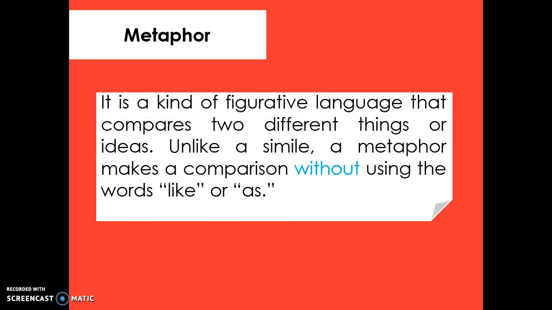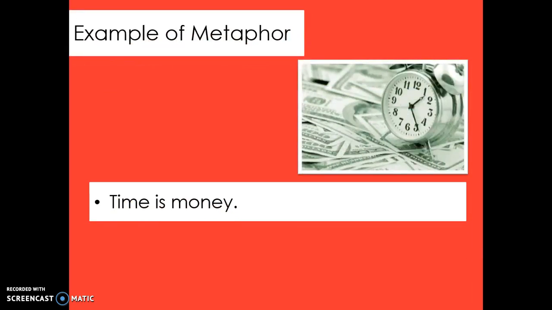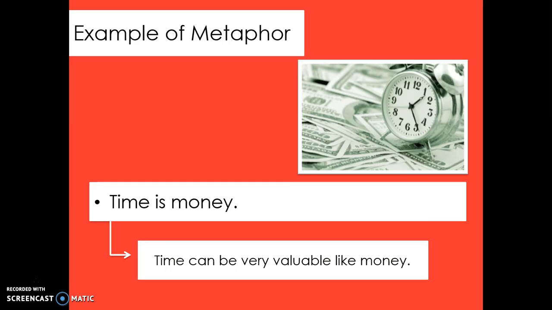Another type of figures of speech we have is metaphor. Metaphor is a kind of figurative language that compares two different things or ideas. Unlike simile, a metaphor makes a comparison without using the words like or as. For example, time is money. The two things being compared in this sentence are time and money. This means that time can be very valuable like money.